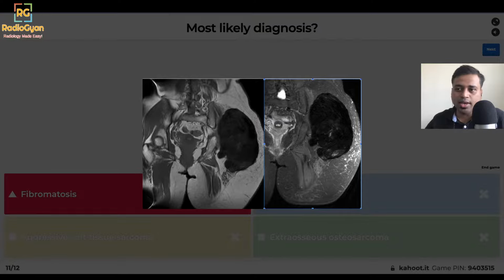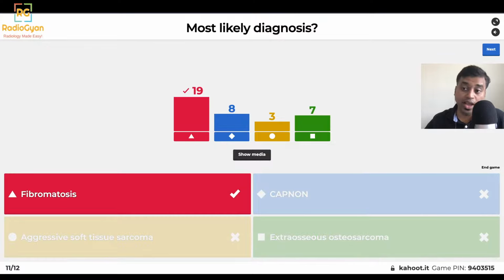So this was a case of fibromatosis. These tumors are fairly aggressive in the sense that they are known to recur very commonly, and they're very difficult to treat because it's difficult to get clean margins. So these patients usually are followed up. This patient was being followed up for more than 5 years, and it had been stable. So excellent, 19 of you have got it correct.